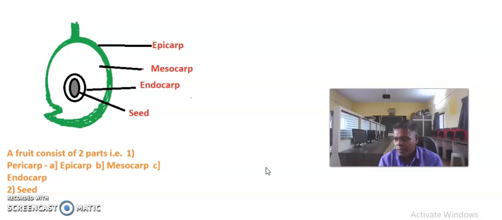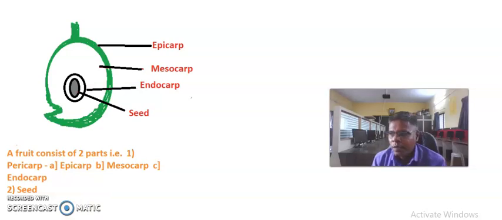A collection of a group of simple fruitlets from a single flower makes an aggregate fruit, known as an etaerio. The common forms of aggregate fruits are raspberry and strawberry.